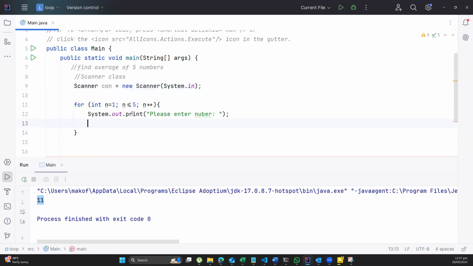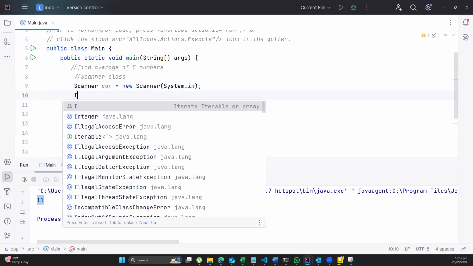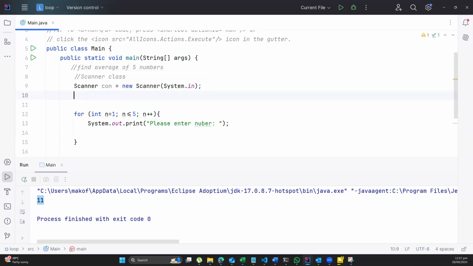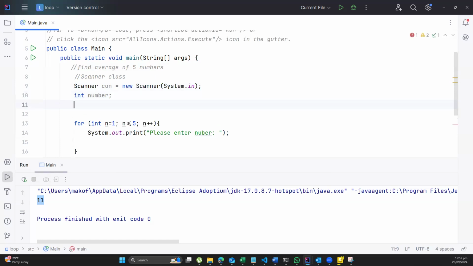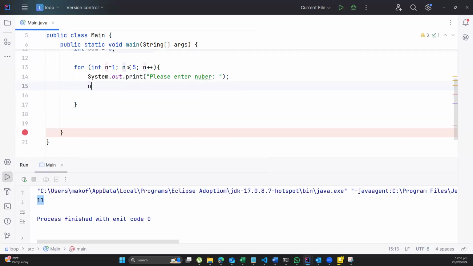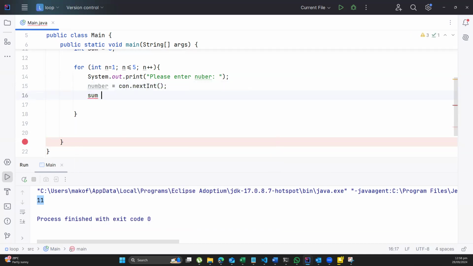Okay, so that here, I'll tell the computer int number, and I'll say int sum is equal to 0. So that over here, I can tell the person number is equal to con.nextInt, and I can also say sum is equal to sum plus the number the person is going to enter.